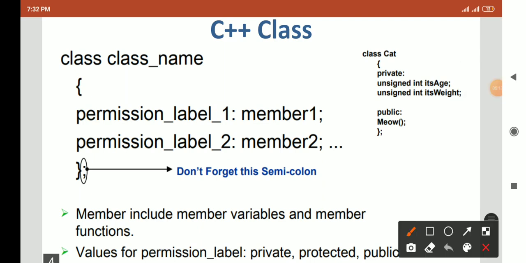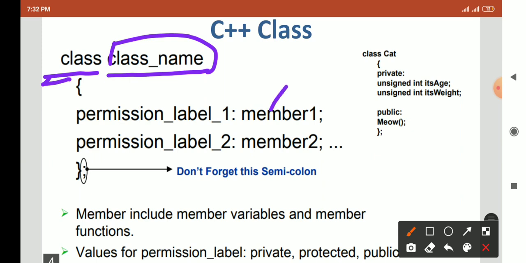Here are some practical examples of how to define a class in C++. As you know, the syntax is you write the keyword class followed by the class name. You can write any class name, then an open curly bracket, and in the curly brackets you write the various permission labels, then data members and functions, and close the curly bracket, and at the end you have to give a semicolon.